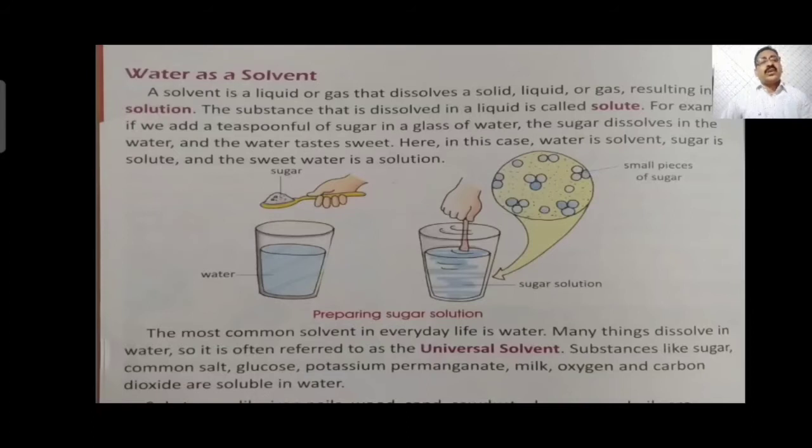So water is said to be the universal solvent because maximum solids dissolve, not only solids, gases like oxygen and carbon dioxide also dissolve in water. So water is referred to as the universal solvent throughout the world.